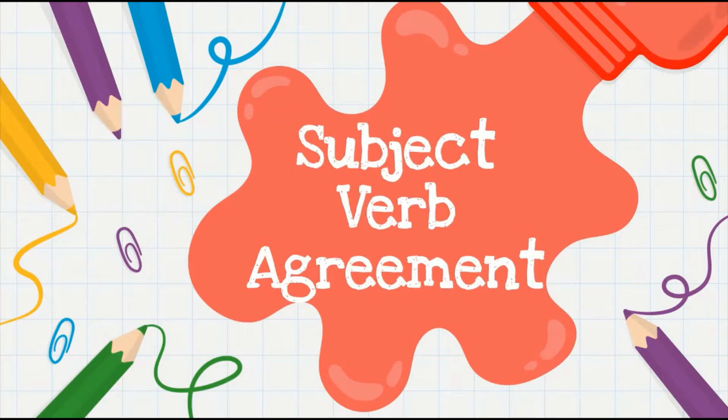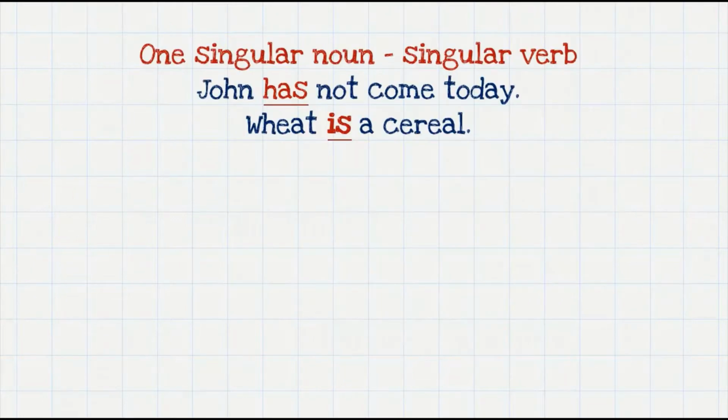In the previous video, we learned the basic rules for subject-verb agreement, that the verb always agrees with the subject. If the subject is singular, the verb is singular, and if the subject is plural, the verb is plural. But not all sentences are simple and straightforward, and sometimes it leaves us confused as to what verb should be used. So let us look at three such rules.